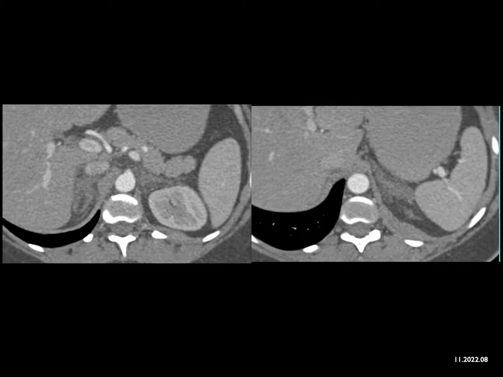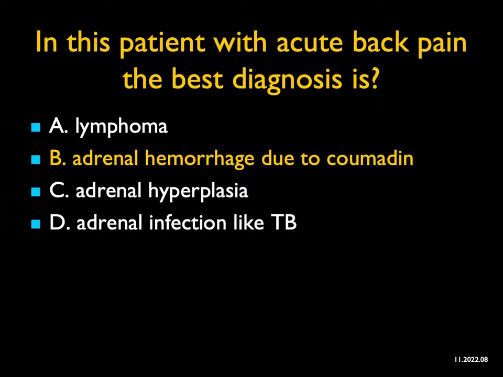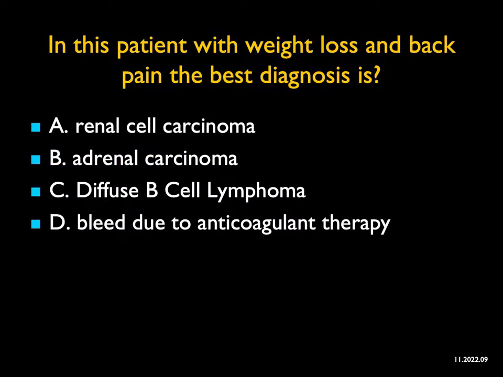Acute infection is a possibility, and infection can be bilateral, but usually the adrenals are larger. In this case, acute back pain, this is adrenal hemorrhage due to a patient who was on Coumadin. The adrenals often are oval when you have bleeds, but early on you can see just the limbs become edematous, and you see the stranding around the adrenal. With bilateral adrenal hemorrhage like this patient, you're worried about Addisonian crisis, so very important to check the patient's hormonal levels.